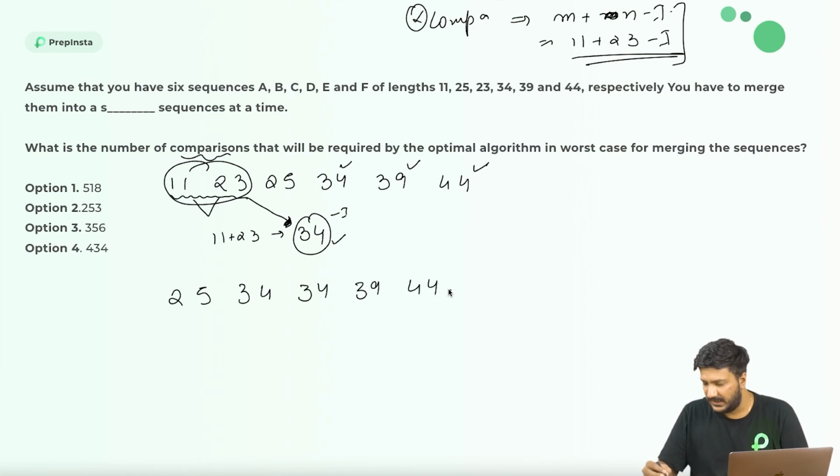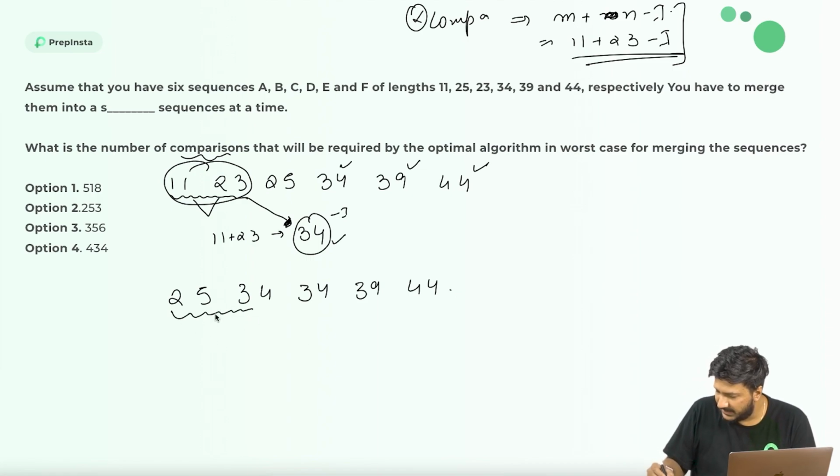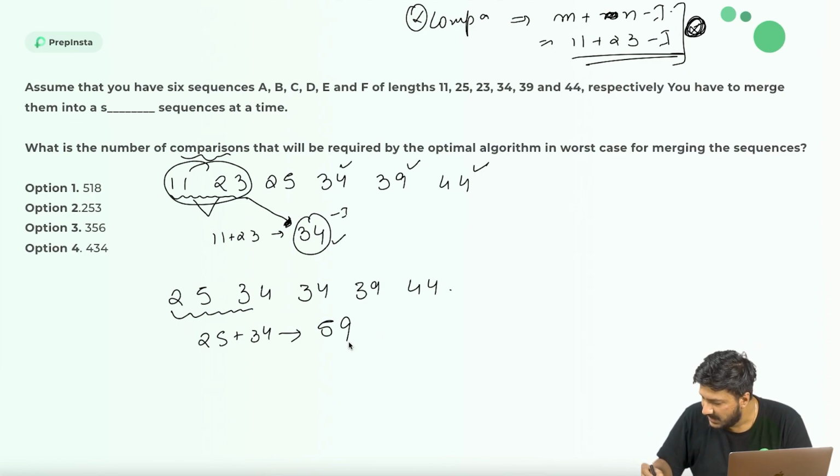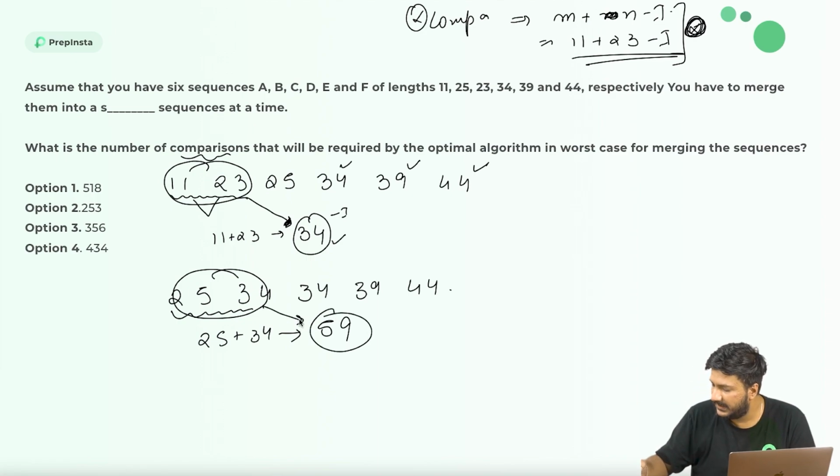Then again I'll do the same thing. I will merge these two values together. So the resultant of 25 plus 34 would become 59. Now again I'll not calculate using this formula. I'll do that later because eventually I need to add all of those values. This string has now become this value, so I'll again calculate all of that.